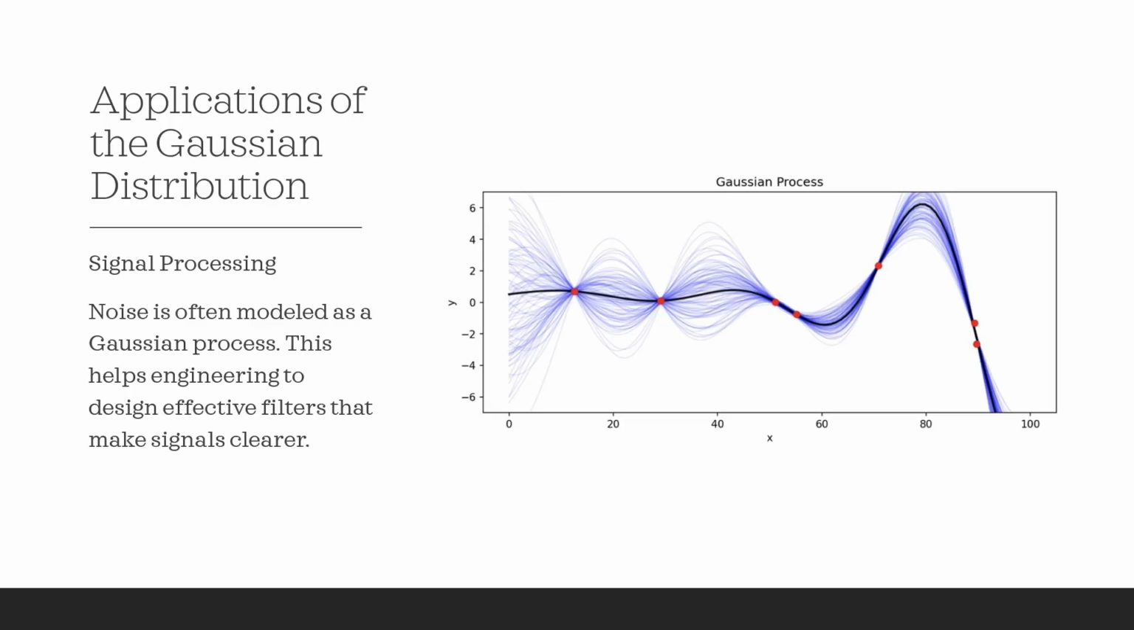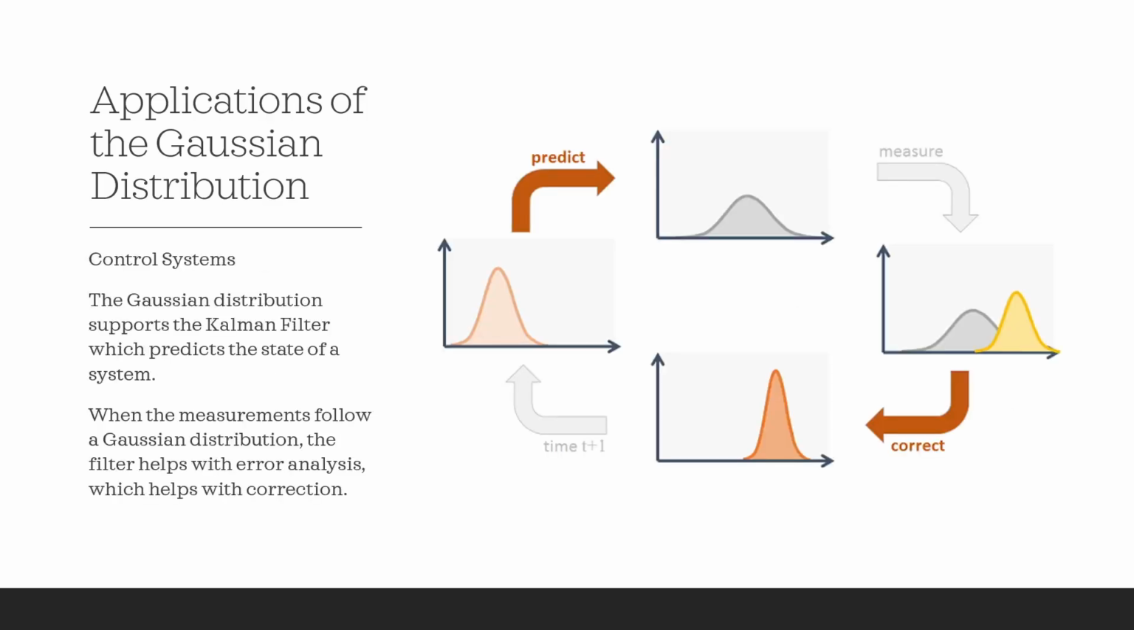Now, in everyday life, in signal processing, many communication systems and sensors model the noise as Gaussian because noise consists of many small independent noises and if summed up will result in a normal distribution, proving the central limit theorem. This helps engineers design effective filters that could make the signal clearer. In control systems, the Gaussian distribution supports the Kalman filter, which makes predictions in a system and updates the system based off those predictions to reduce uncertainty.